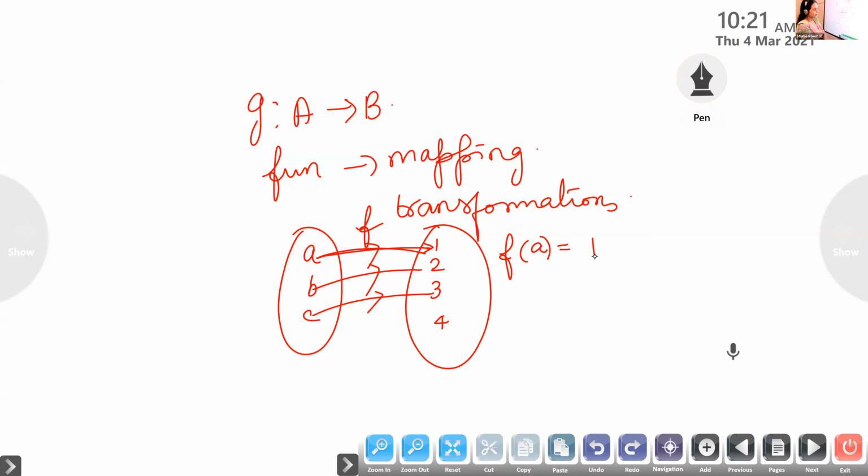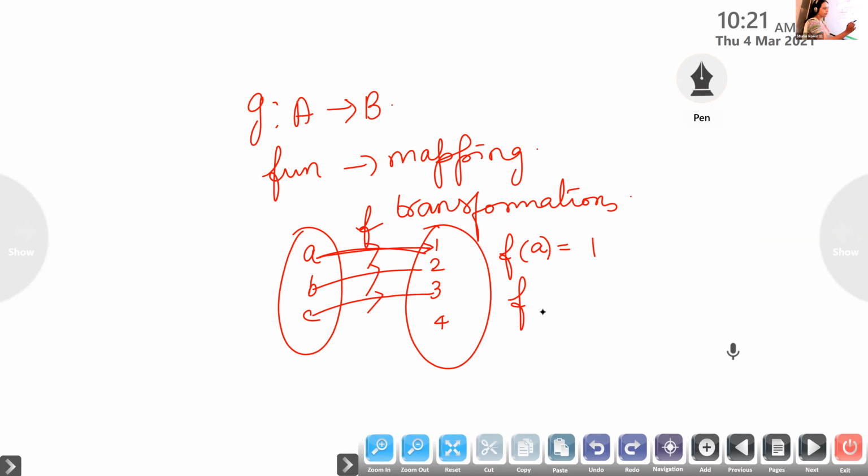Can you give the pre-image of 3? What is the pre-image of 3? Pre-image of 3 is C.